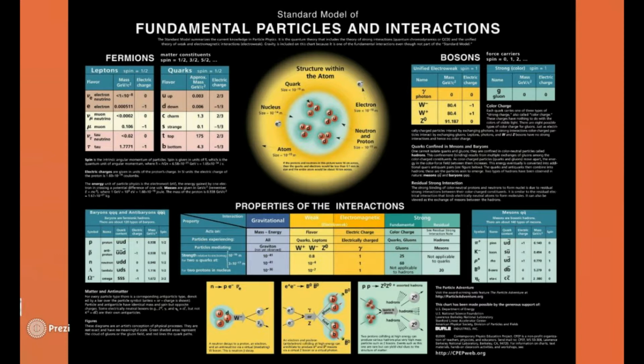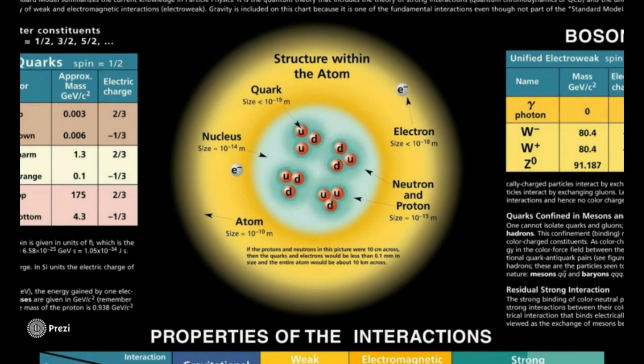This is not going to be on the test, but I want to show you how much crazier it can get. Inside protons and neutrons, there are quarks. And depending on how this quark spins, up or down, actually makes what a proton and neutron really is. You'll notice, though, the quarks are about the same size as an electron, which is kind of interesting. Not really, but close. But that gives you an idea how much crazier it can get.